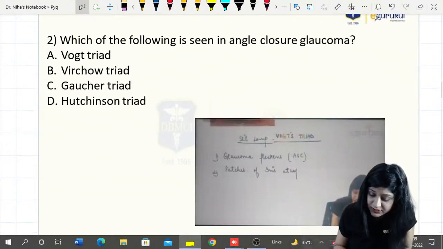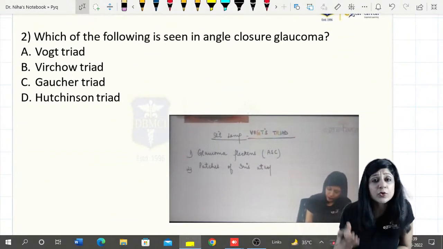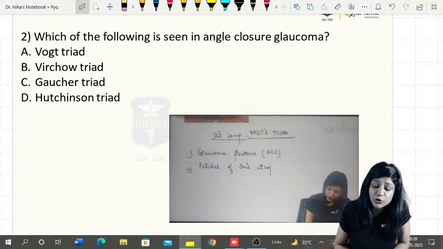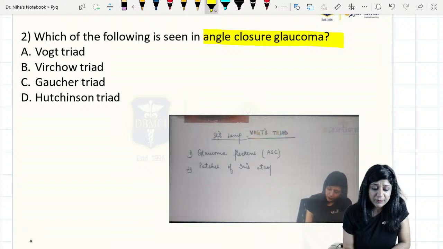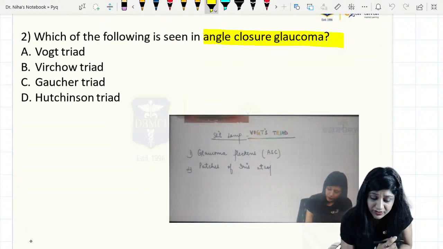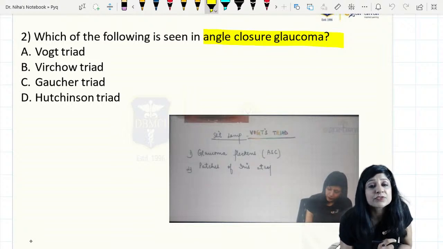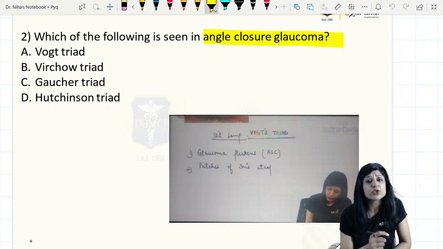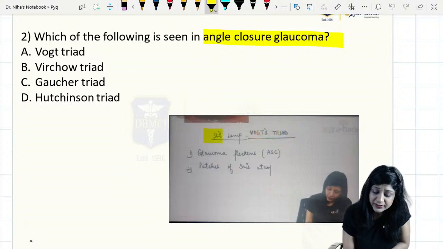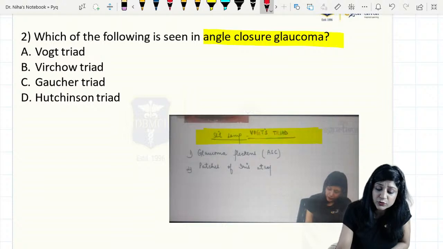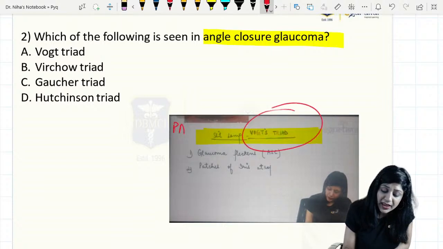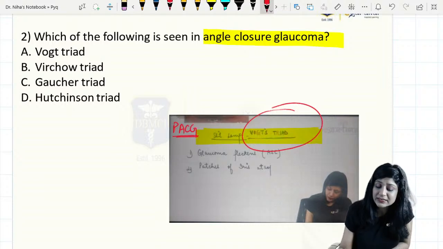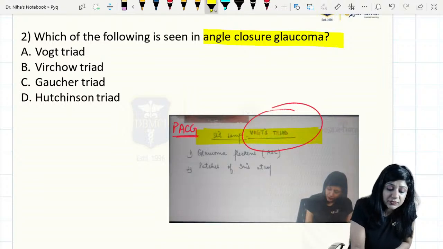Right, so this is again a very good straightforward question. Which of the following is seen in the angle closure glaucoma? Which triad? All four triads they have given, which of the following triads is found in the angle closure glaucoma? Again, I have taught you that it is the slit lamp where you are going to find the Vogt's triad. So in cases of the primary angle closure glaucoma, it is the Vogt's triad that you are getting.